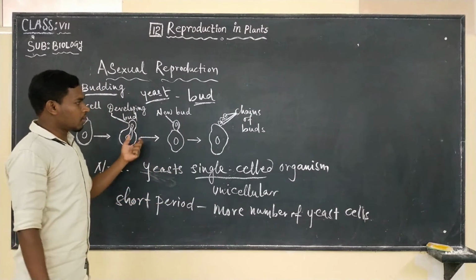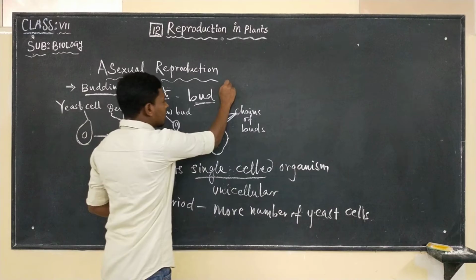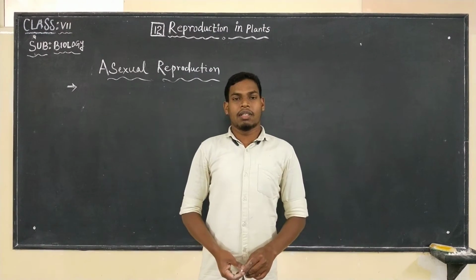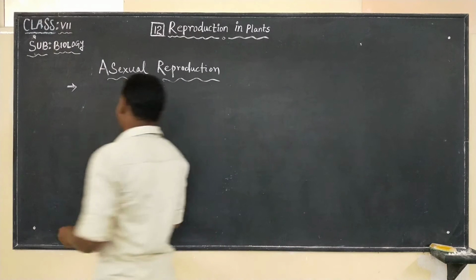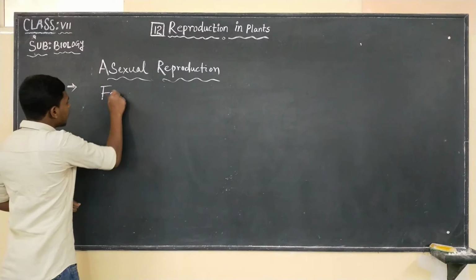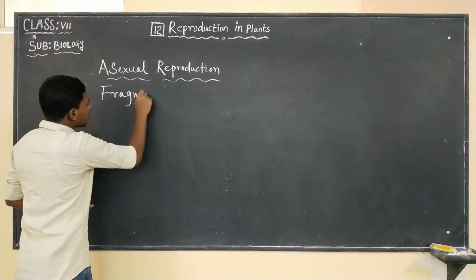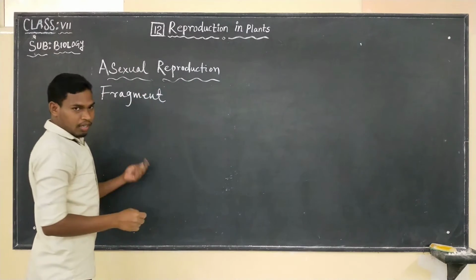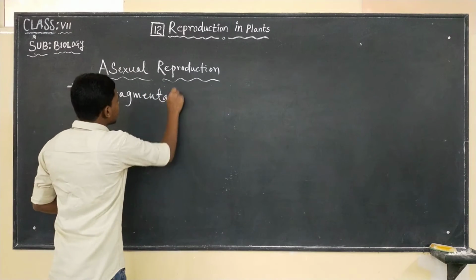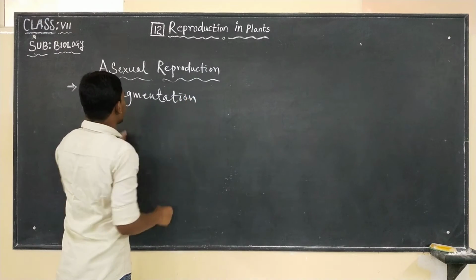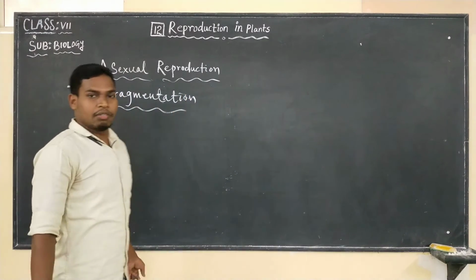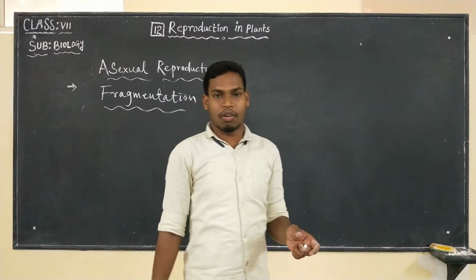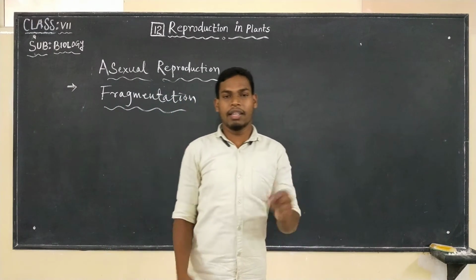And the next one we are going to discuss is fragmentation. Fragmentation is also one type of asexual reproduction. So you might have seen that in a pond or in stagnant water there are green patches.